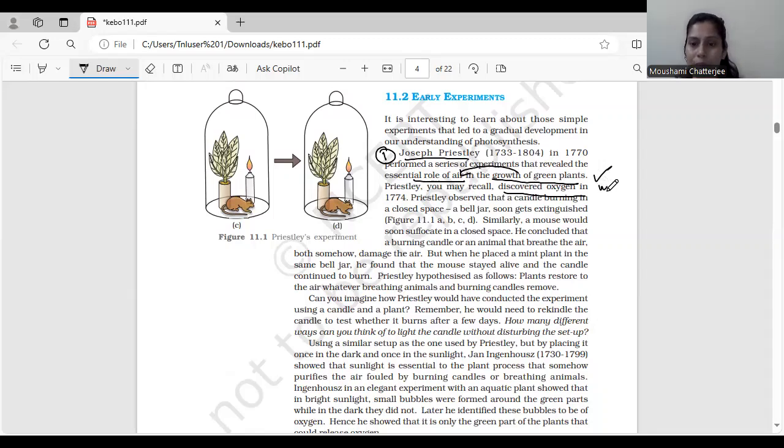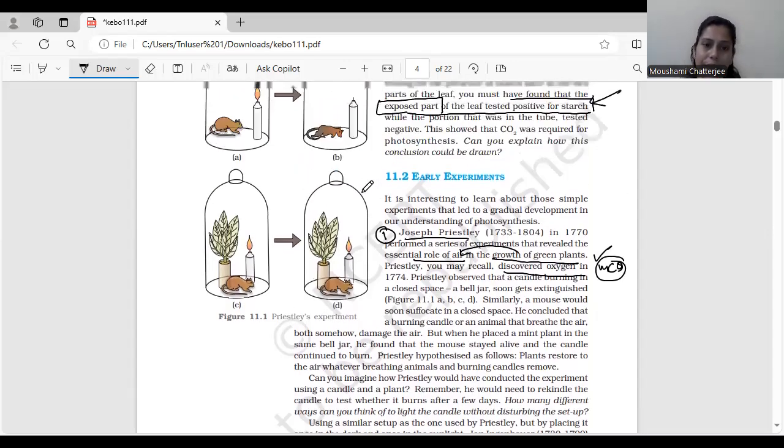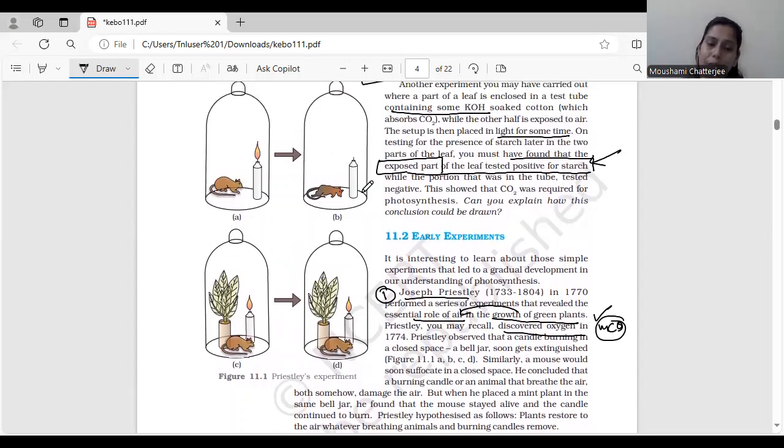This is an MCQ question. Discovered oxygen. Priestley observed that a candle burning in a closed space. Okay, there was a candle which you can see over here, glowing, which is burning along with the mouse. And then it was completely covered. After some time, what do we see? The candle gets extinguished and the animal also dies due to suffocation, due to lack of oxygen.